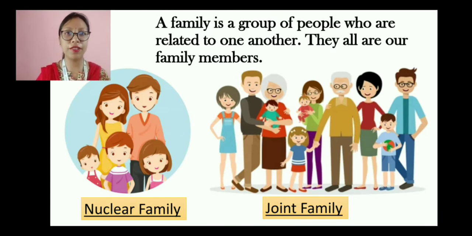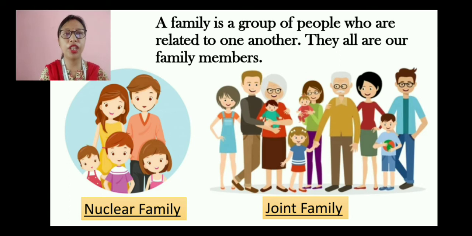So what is a family? A family is a group of people who are related to one another. They are all our family members. So our mother, father, we are all related. Grandparents, cousin. So together we are related to one another. So we are called family. And we live together inside a house sometimes, or sometimes it happens we live separately. But we meet on some occasions or some festivals.